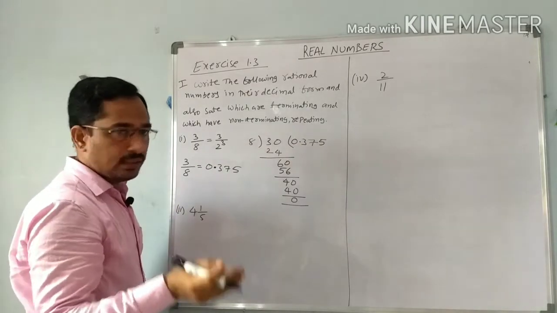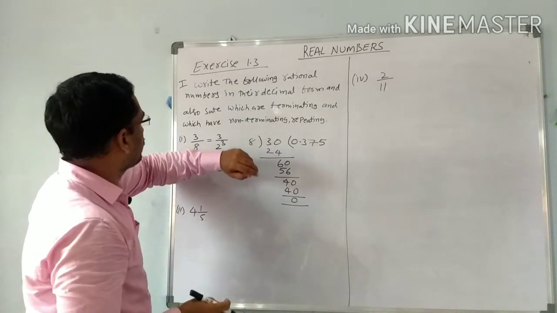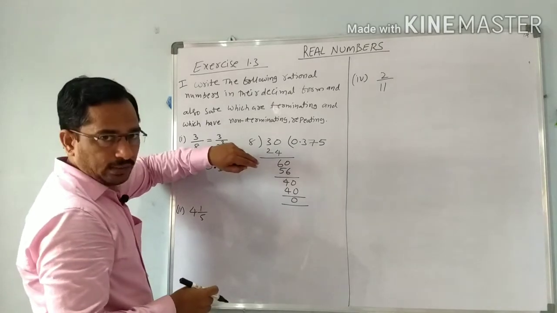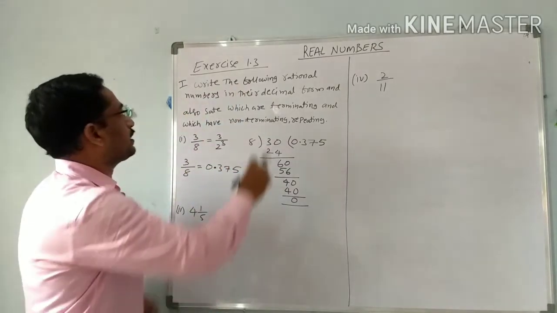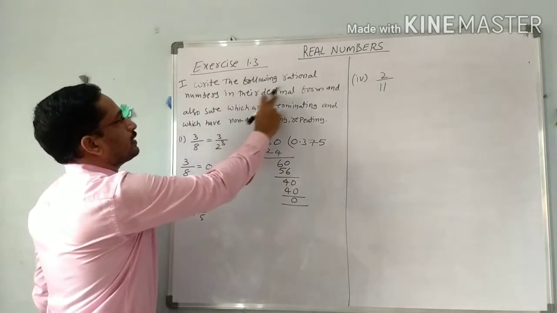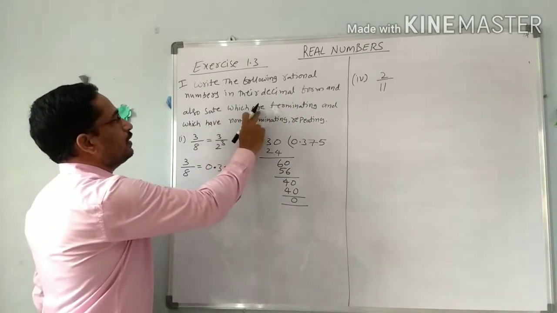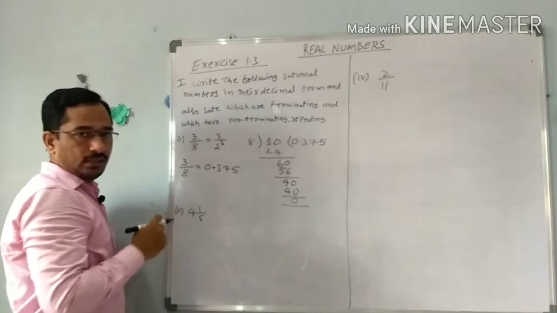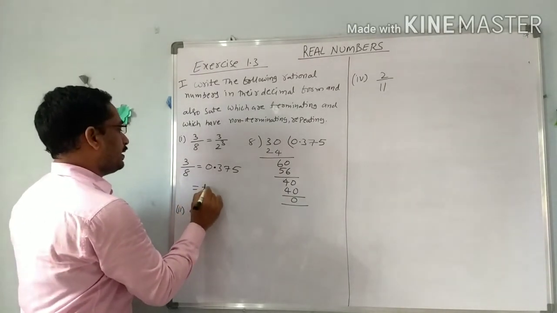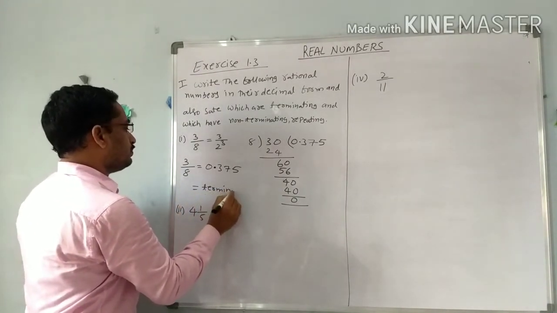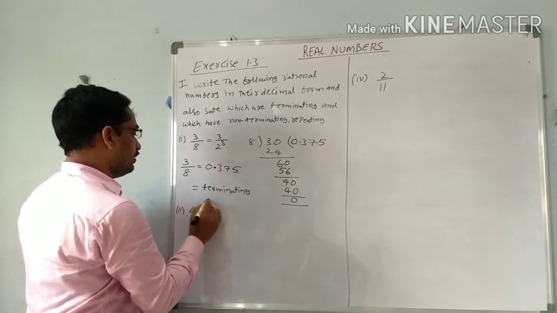So by using the theorem we can already conclude that it is a terminating decimal, but the question asks for rational numbers in their decimal form. We have to write the decimal form and state which are terminating and which are non-terminating. So it is a terminating decimal.